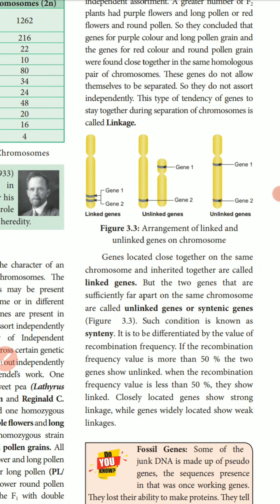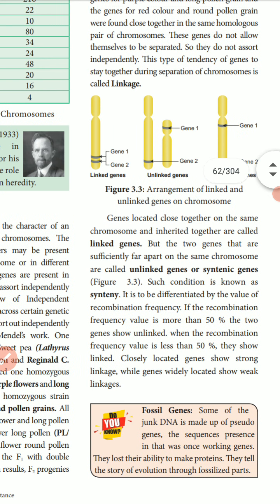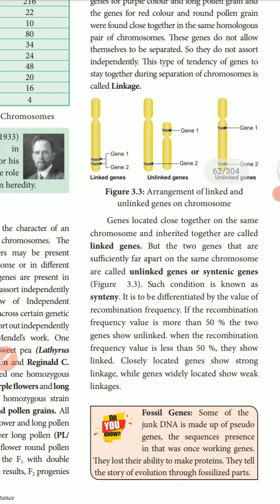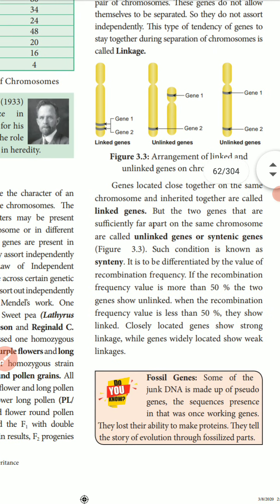Genes do not allow themselves to be separated, so they do not assort independently. The tendency of genes to stay together during the separation of chromosomes is called linkage. Gene 1, gene 2, linked genes.